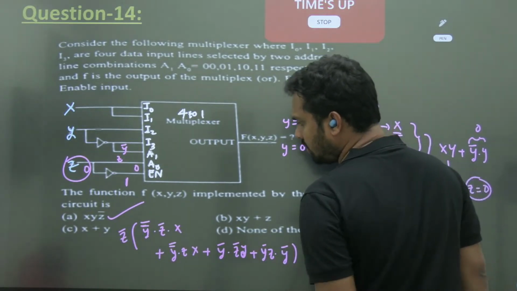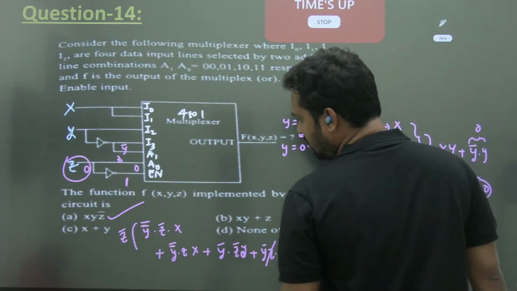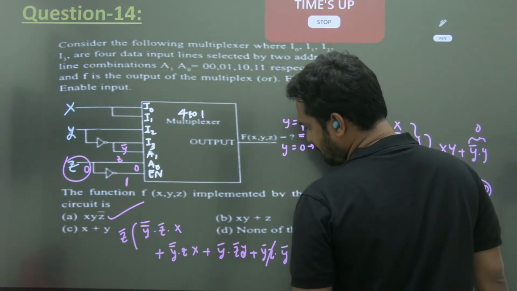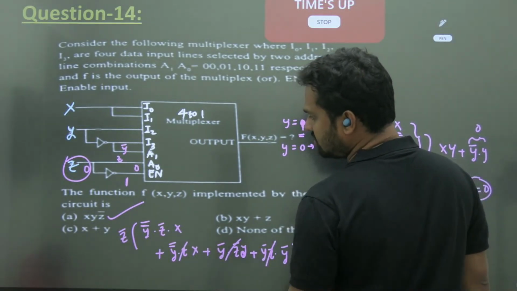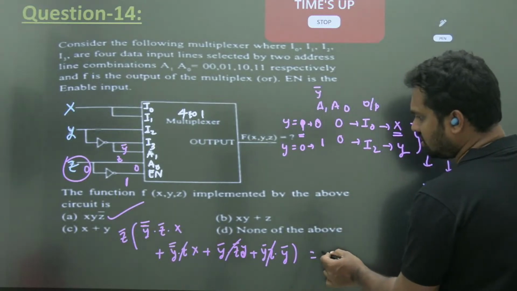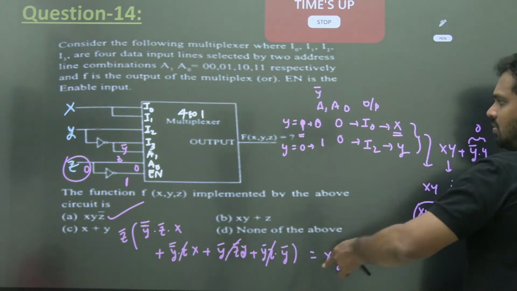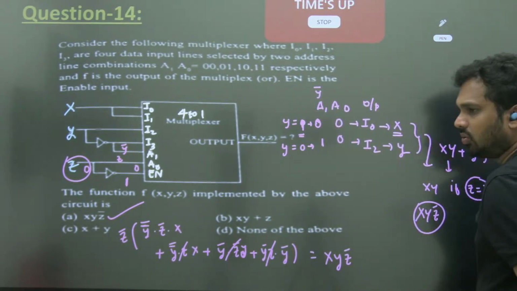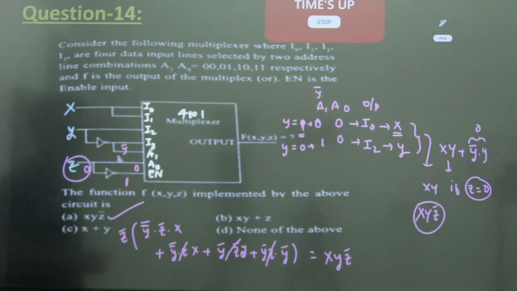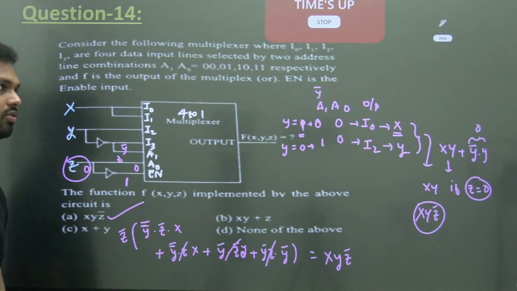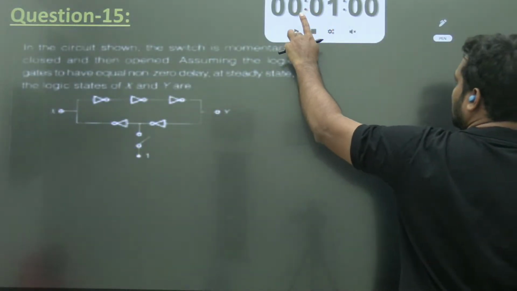In this way also you can do it. But after that, z bar and z cancel, y bar and y cancel, z bar into z cancels. The final answer is x, y, z bar. Any method will give you the same. This is the conventional method, and this is the logical way you can do it. In any way you do it, your answer will remain the same. If you remember the Mux expression, you can solve it. Okay, next question. It is the sequential circuit's first question.